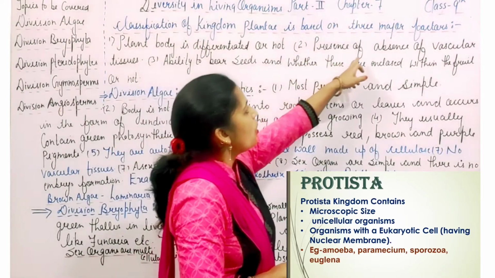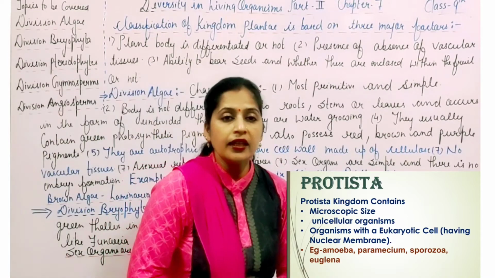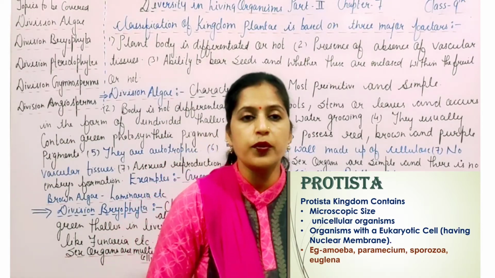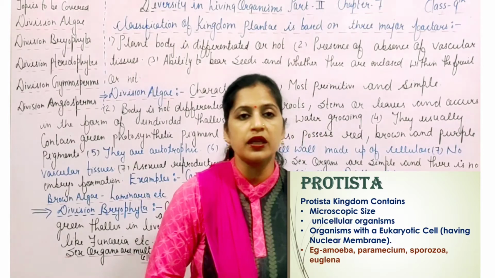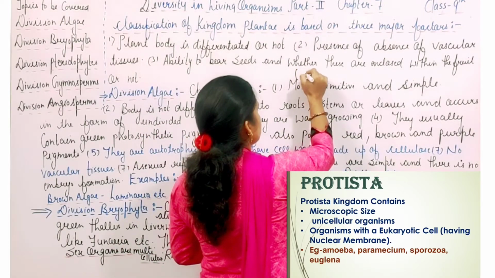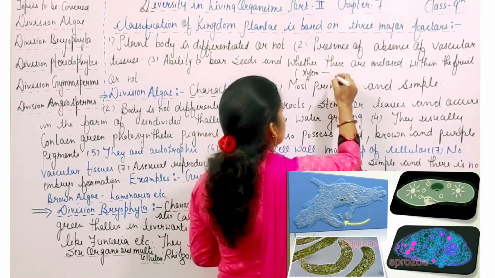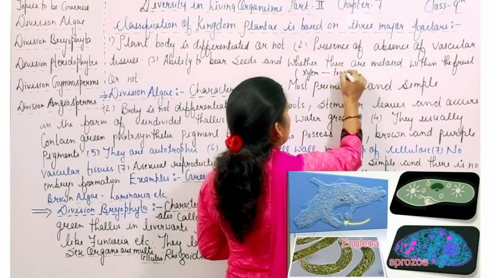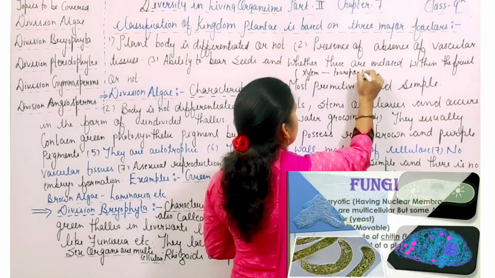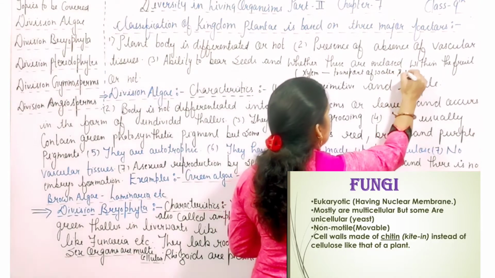Next, presence or absence of vascular tissues. Either vascular tissues are present or absent in the kingdom Planta. Vascular tissue means that it is categorized into xylem and phloem. Xylem means transport of water and minerals.